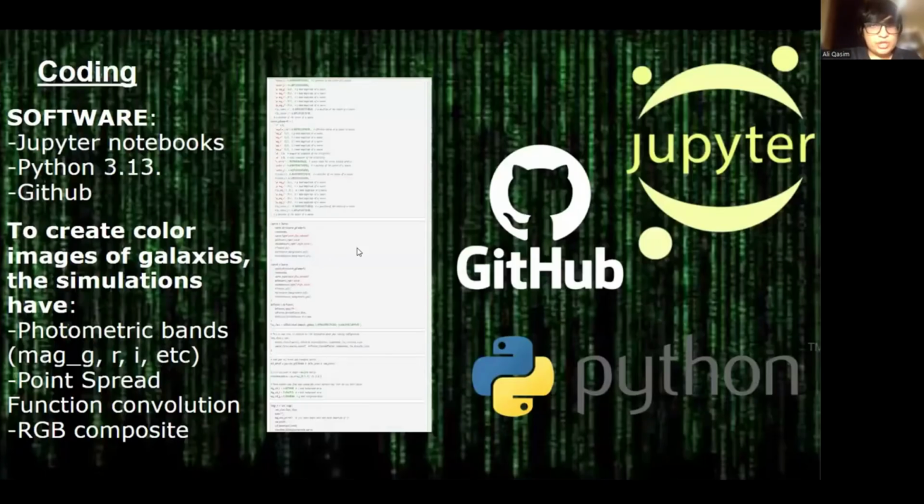Now for coding, the main software used for the project was Jupyter Notebooks and Python 3.13, and GitHub was a resource used to get the code for example simulations seen on the next slide. Jupyter Notebooks was where I wrote in code and was able to simulate lensed images. Python was the language for these simulations. Python code was put into cells in Jupyter, and changing our parameters gave different images.